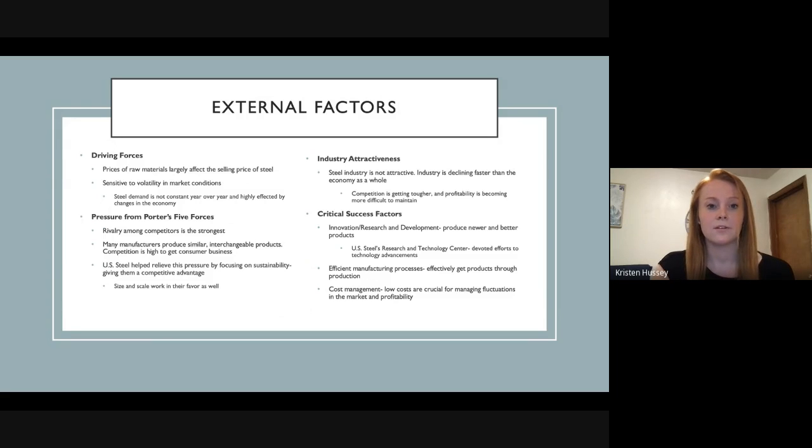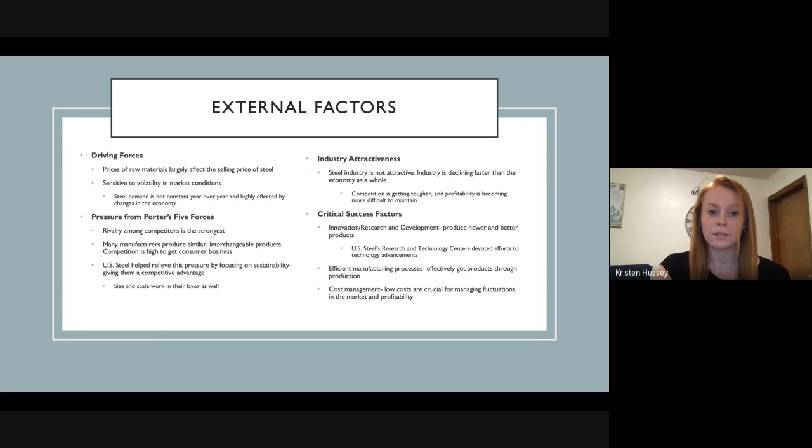The next of the internal factors are driving forces. The first driving force I'd like to look at is pricing of raw materials. The prices of raw materials largely affect the selling price of steel. Because we are in the commodity business, trying to allocate and extract raw materials can be pricey, and the prices of these materials do fluctuate, which do largely affect the selling price that companies then sell their steel at.